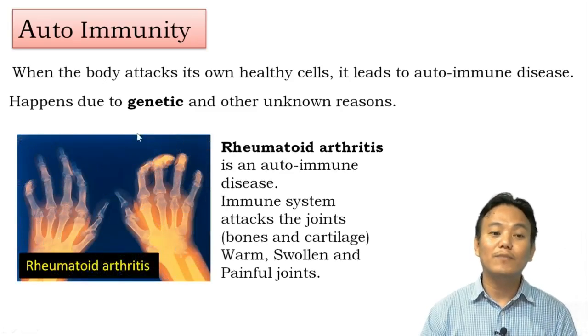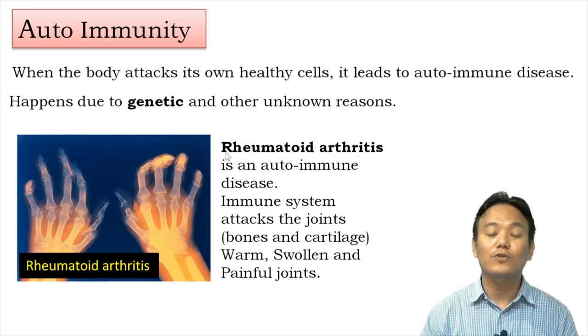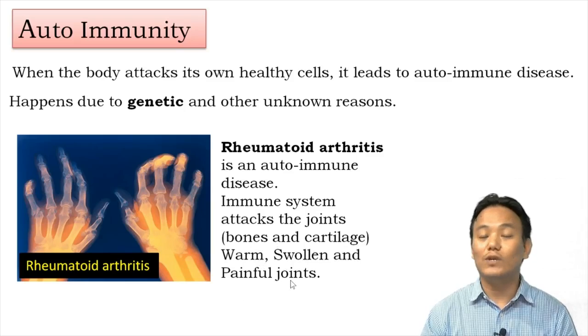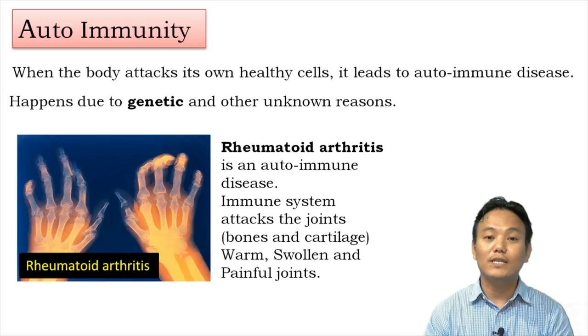The example given in your textbook of one autoimmune disease is rheumatoid arthritis. This is very important. You have to remember this particular name. Rheumatoid arthritis is an example of an autoimmune disease in which the body's own immune system starts attacking the joints, which includes bones and cartilages, leading to warm, swollen, and painful joints. It affects our digits, wrists, and knee joints.